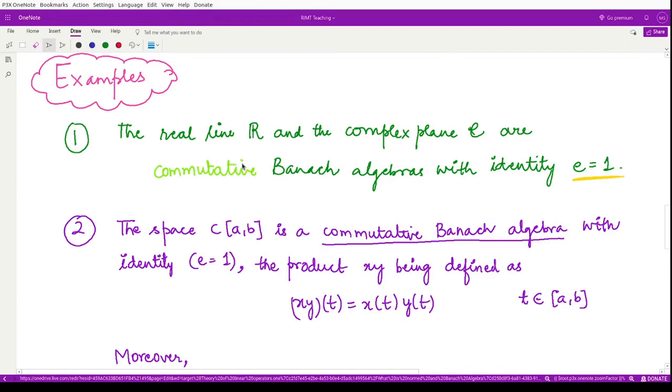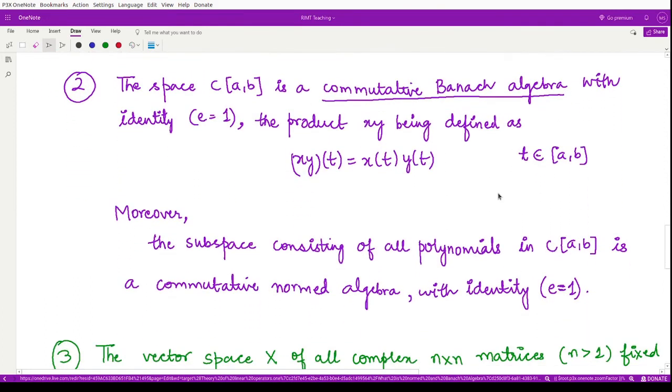The real line and the complex plane are both Banach algebras, every element commutes, and each has an identity equal to 1. Next, the space C^1 of the closed interval [a,b]. This space consists of all functions defined over the closed interval [a,b] which are continuously differentiable. This space is a commutative Banach algebra with identity E equal to 1.